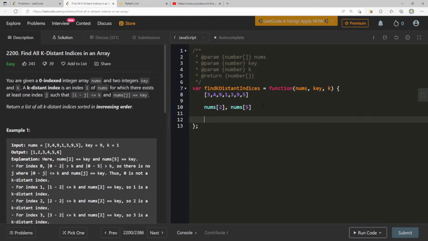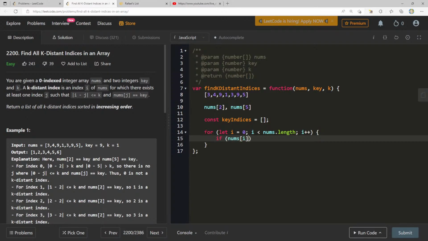Okay, let's see. Let's create key indices. For const n of nums, if n is equal to key. No, I want to actually do this style of loop: i less than nums dot length, i plus plus.